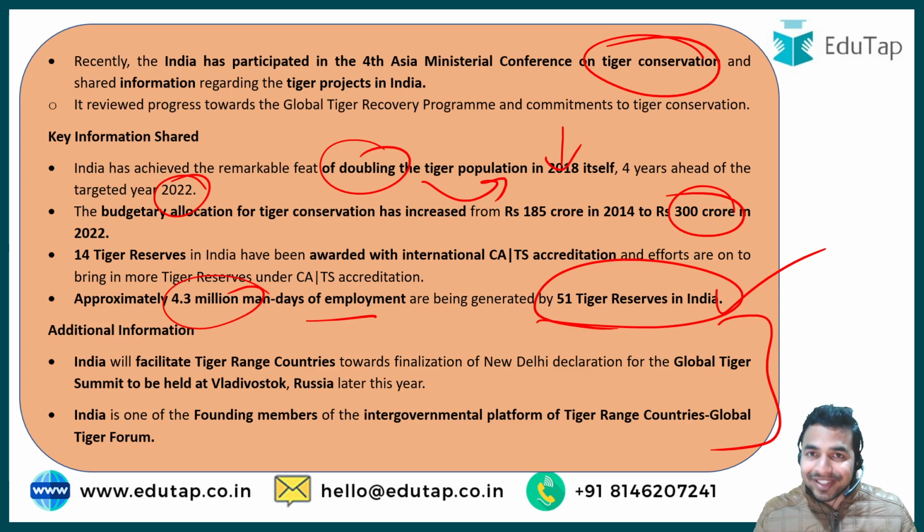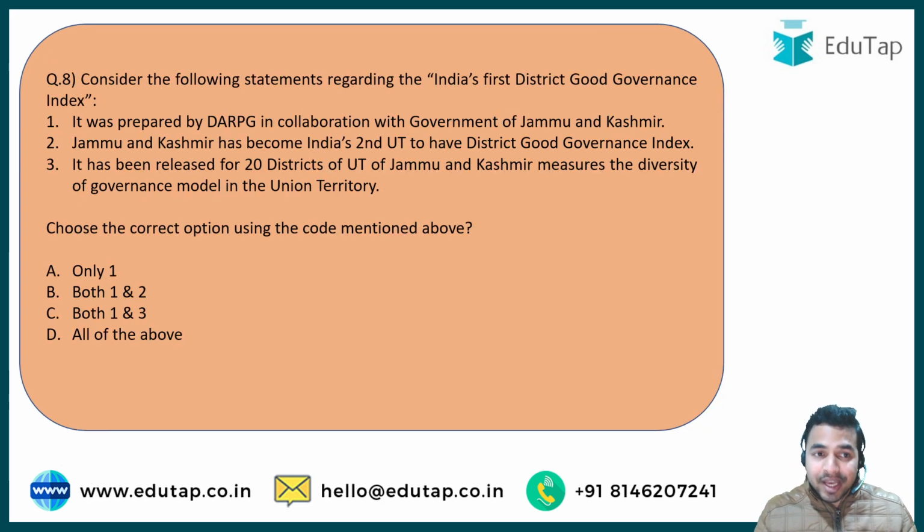Now we are moving towards the next question for today's session, which is here on your screen. The next question is about India's first district good governance index, and once again you are required to choose the correct option using the codes mentioned above. Here you are just required to identify the correct statement in relation to India's first district good governance index.